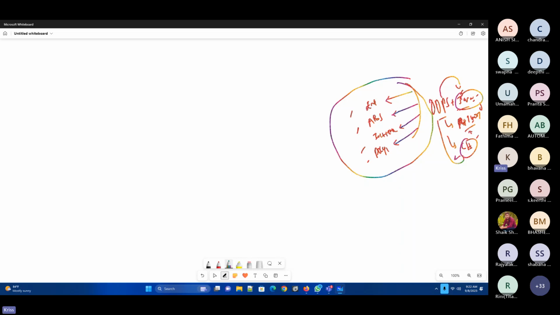Why I'm saying this is, if you learn OOPS, with this OOPS concept you can learn any other language very easily. And the most important factor is that it is very secure. It provides the security of the code. So how does it provide the security of the code?